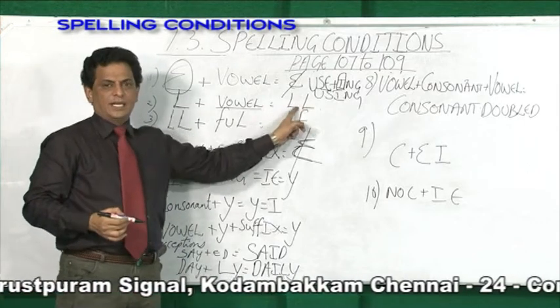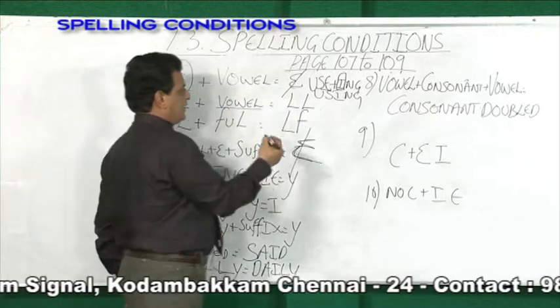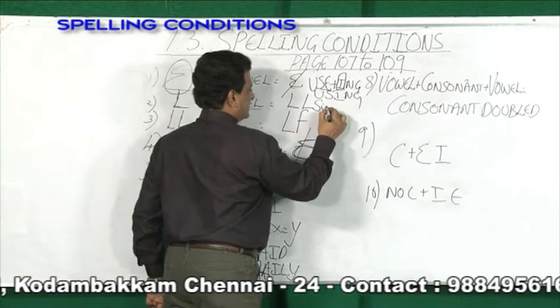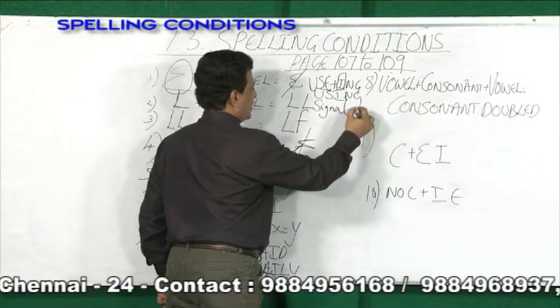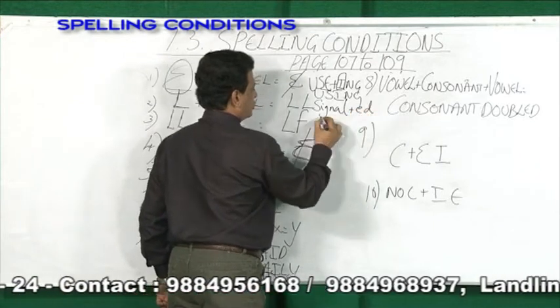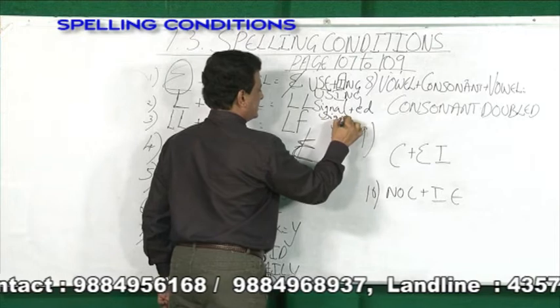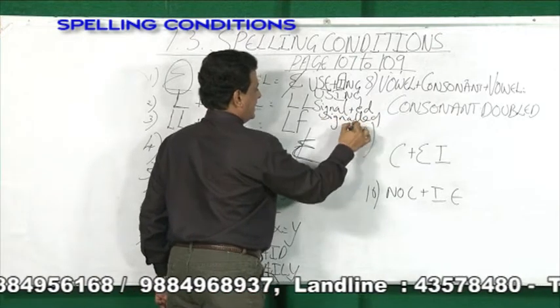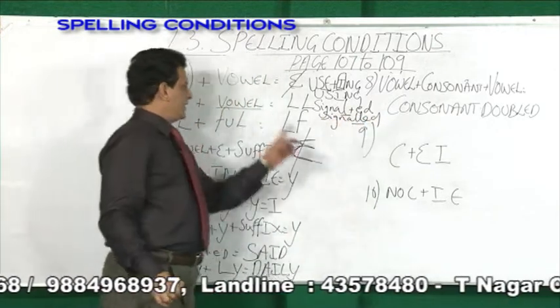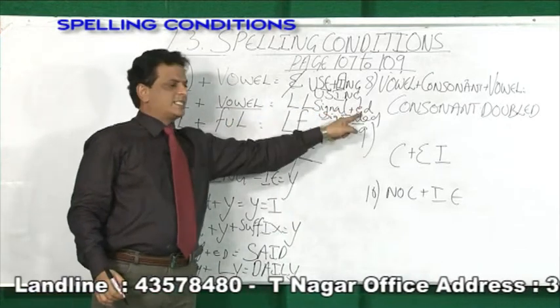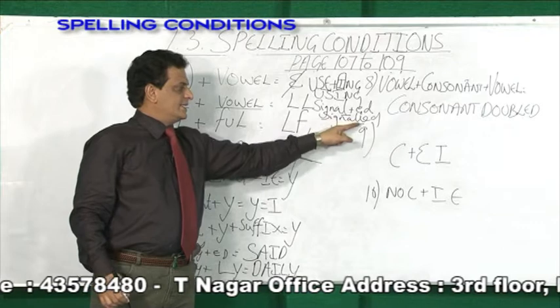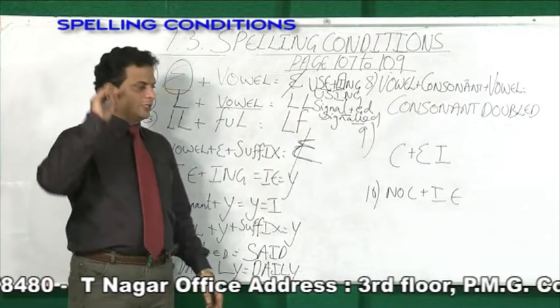The L is doubled. For example, signal plus you add ed, what will happen? You have to say signaled. L is doubled. Any word ending with L, if it is starting with a suffix of vowel, this L is doubled. This is the second rule.